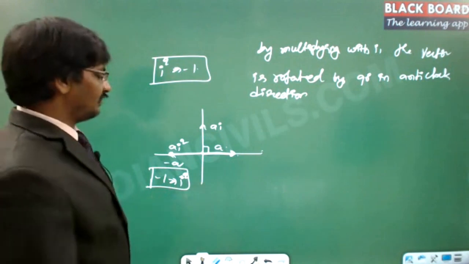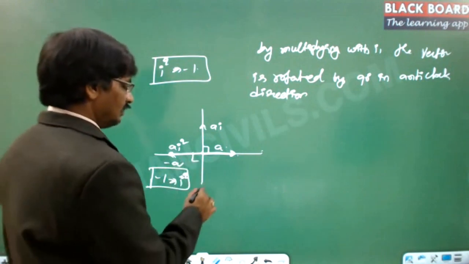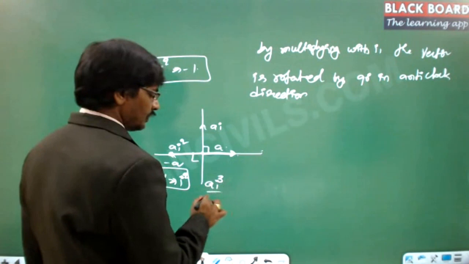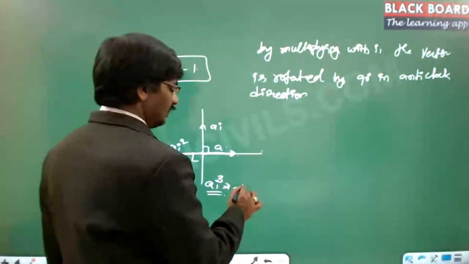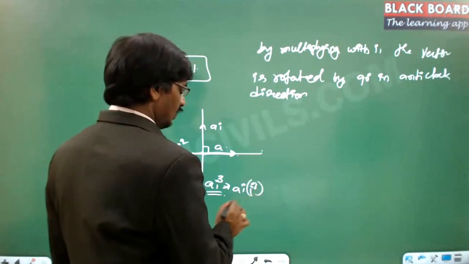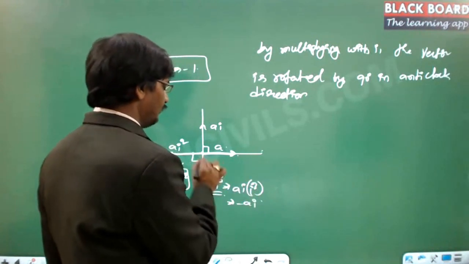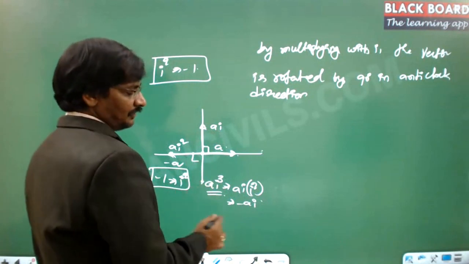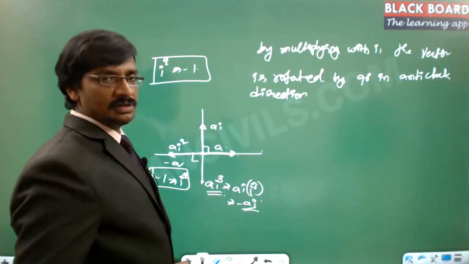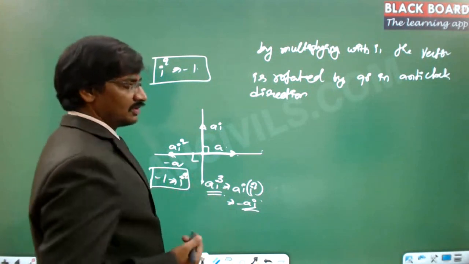The same thing can be justified if I multiply with one more i, then this is ai cubed. This can be represented as ai into i squared, or minus ai. So if it is plus ai, then on the same line, this is minus ai. Hence, this carries exactly the meaning of i squared equal to minus 1.